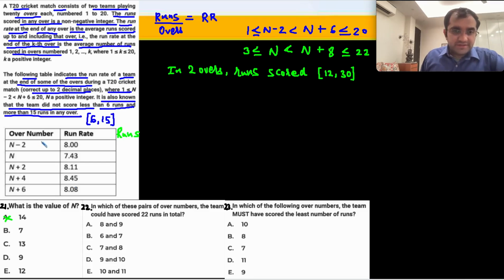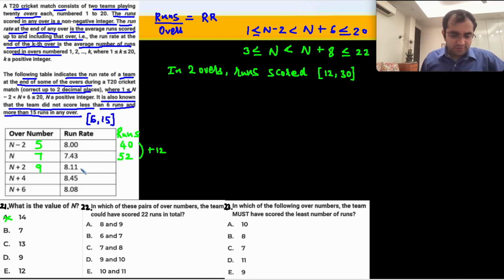Let's try 7 overs. This is at the end of 5 overs: 8 fives are 40. At the end of 7 overs, I have 7 into 7.43, which is 52.01, that is, 52 runs. This is an increase of 12 runs in 2 overs, which is possible.